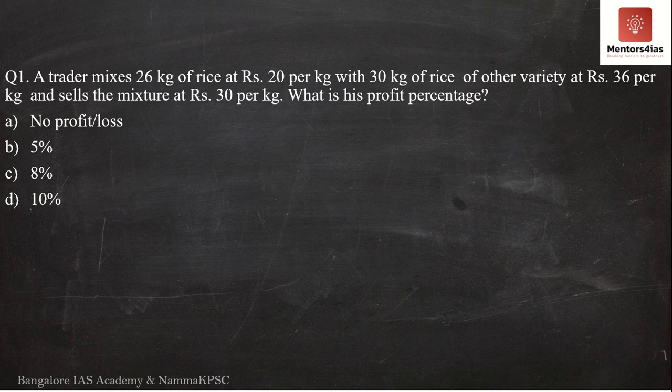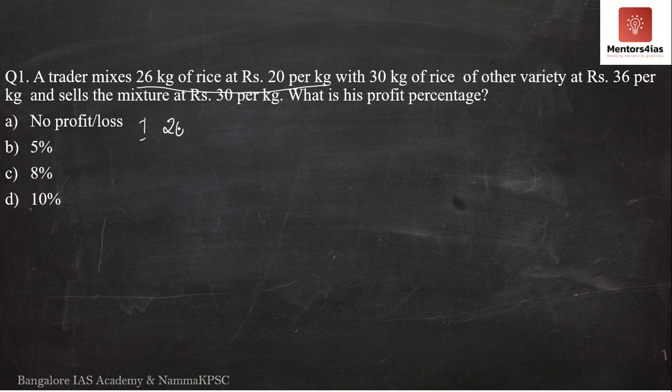So here the question is saying that we have 26 kgs of rice. Okay, so take the first case. The trader mixes 26 kgs of rice worth rupees 20 per kg.